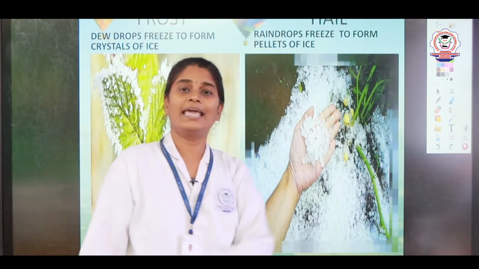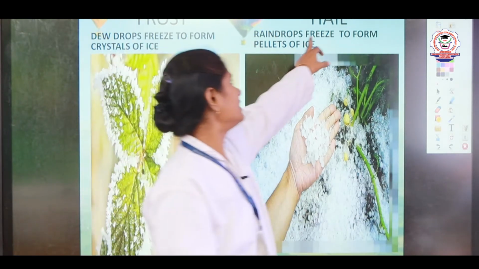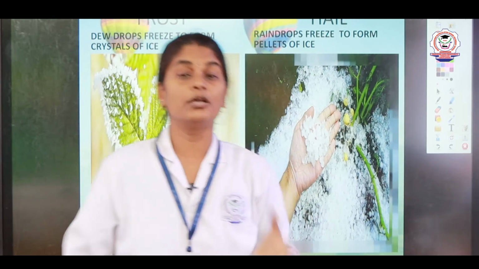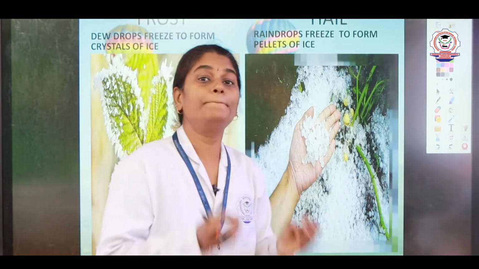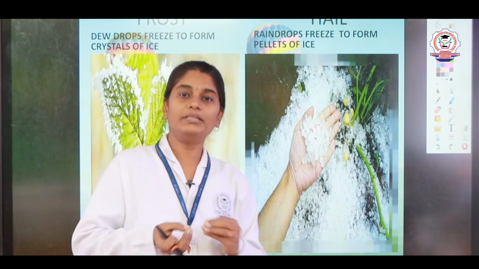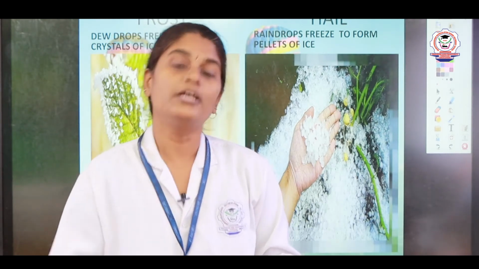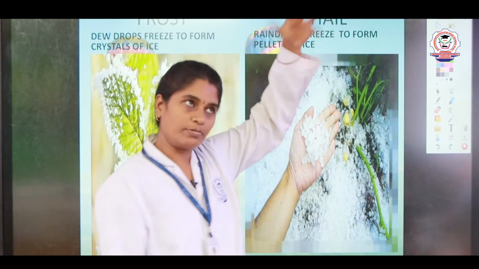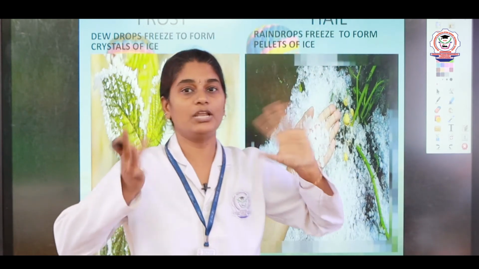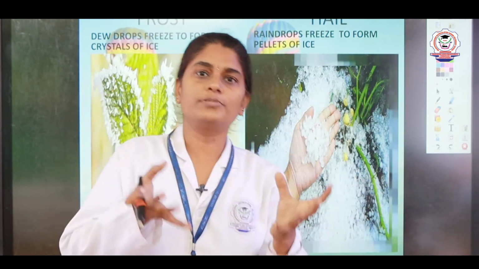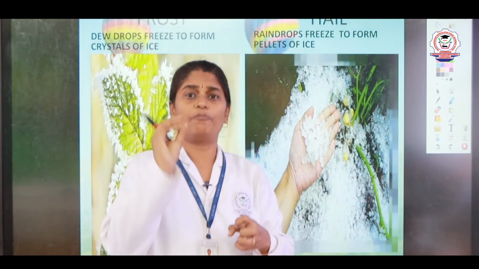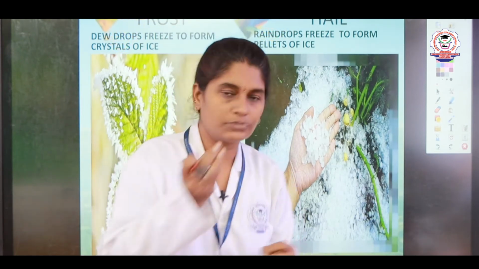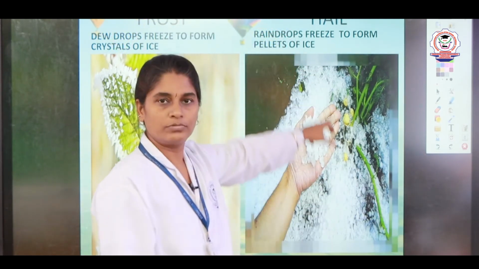And the next one is hail. What is hail? H-A-I-L. Hail is nothing but when the rain drops freeze and form pellets of ice. In Tamil they will say Alangatti Malai, right. So, in English it is called hail. Sometimes, due to very low temperature, the rain drops freeze and thereby form pellets of ice. This we call hail, right.